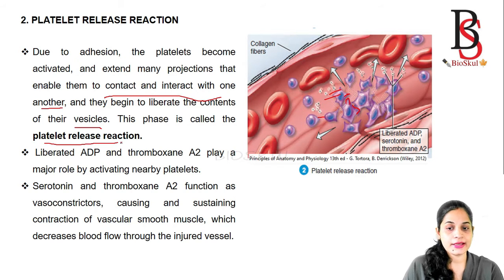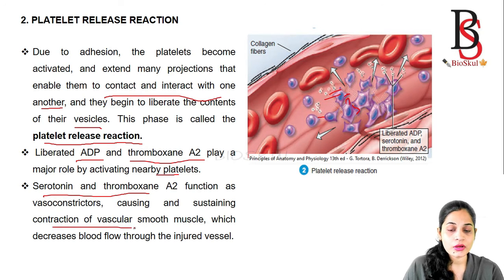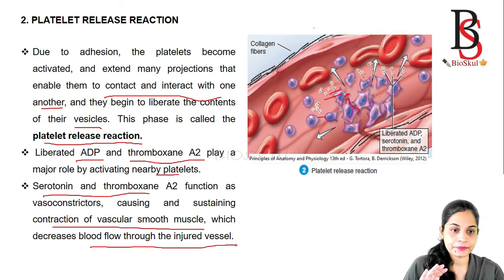So what are the contents released from the vesicles of platelets? They liberate ADP and thromboxane, which play a major role in activating the nearby platelets. The serotonin and thromboxane function as vasoconstrictors, causing the contraction of vascular smooth muscles, which decreases the flow of blood through the injured blood vessel.